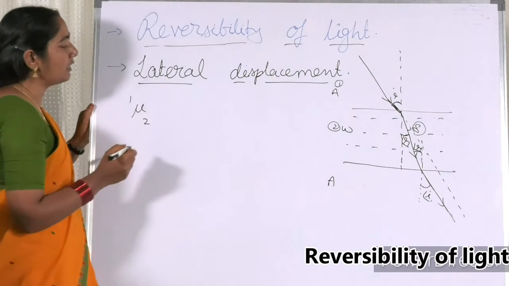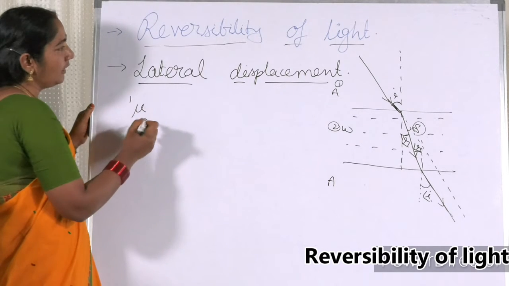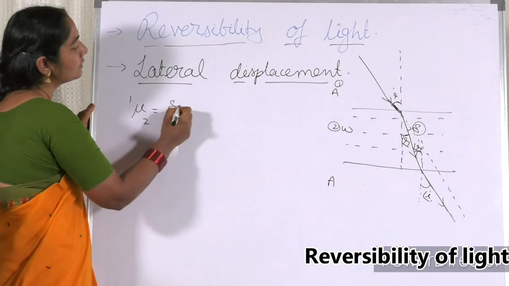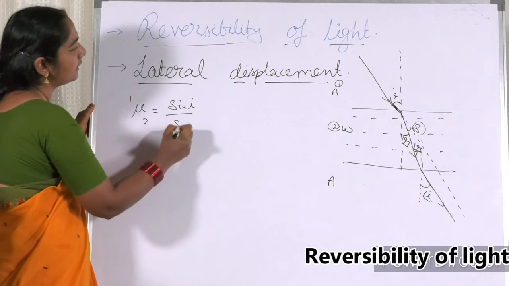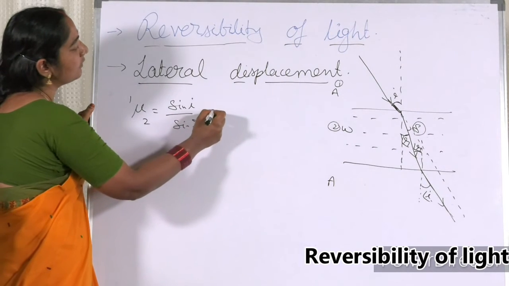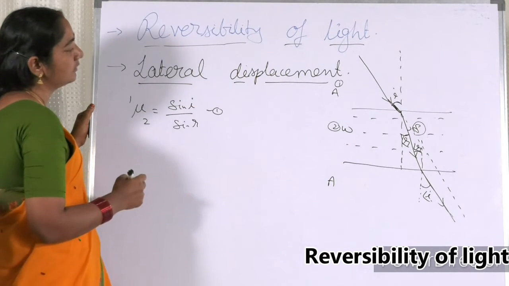Now my dear friends, in the first case, the refractive index of the second medium with respect to the first, that is the refractive index of water with respect to air, is equal to sin I by sin R. This is equation number 1.